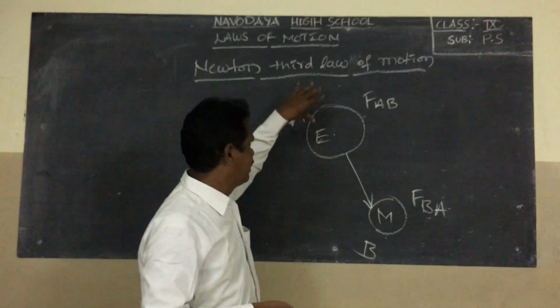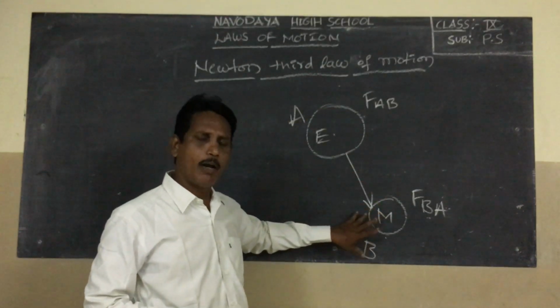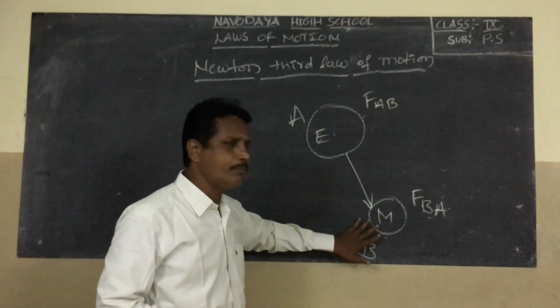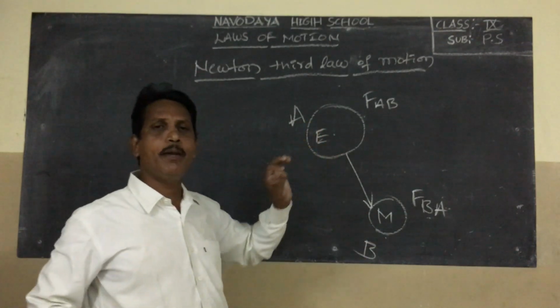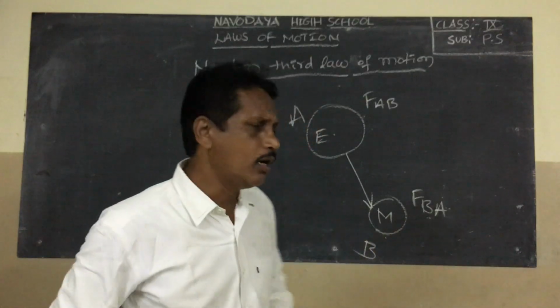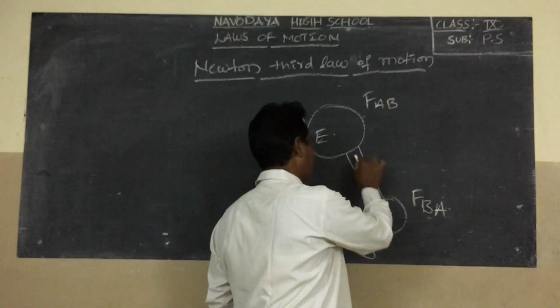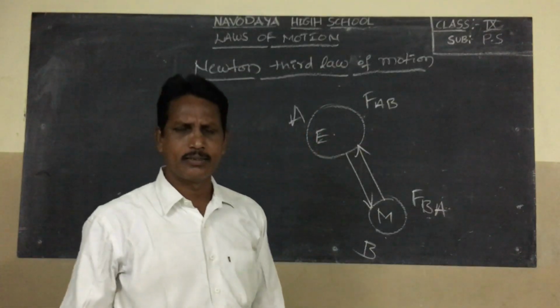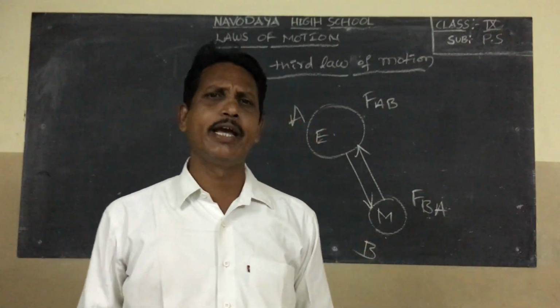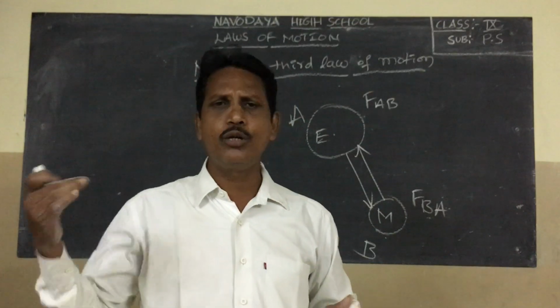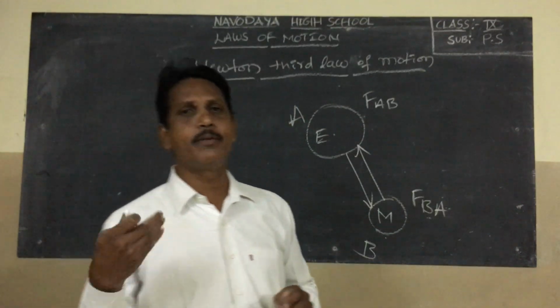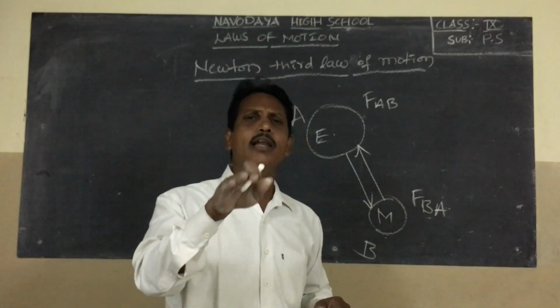Here object A attracts object B. Object B also attracts object A with the same magnitude of force, but opposite in direction. So Newton's third law does not exist in isolated bodies or single bodies.